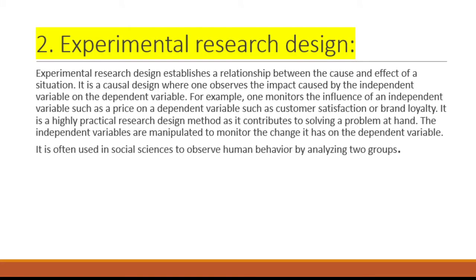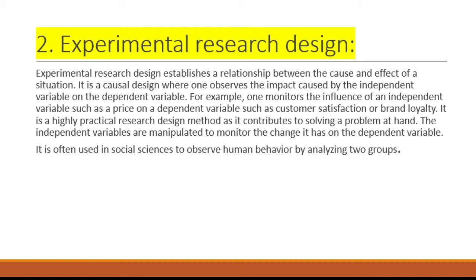Experimental research design. Experimental research design establishes a relationship between the cause and the effect of a situation. It is a causal design where one observes the impact caused by the independent variable on the dependent variable. For example, one monitors the influence of an independent variable such as price on a dependent variable such as customer satisfaction or brand loyalty.